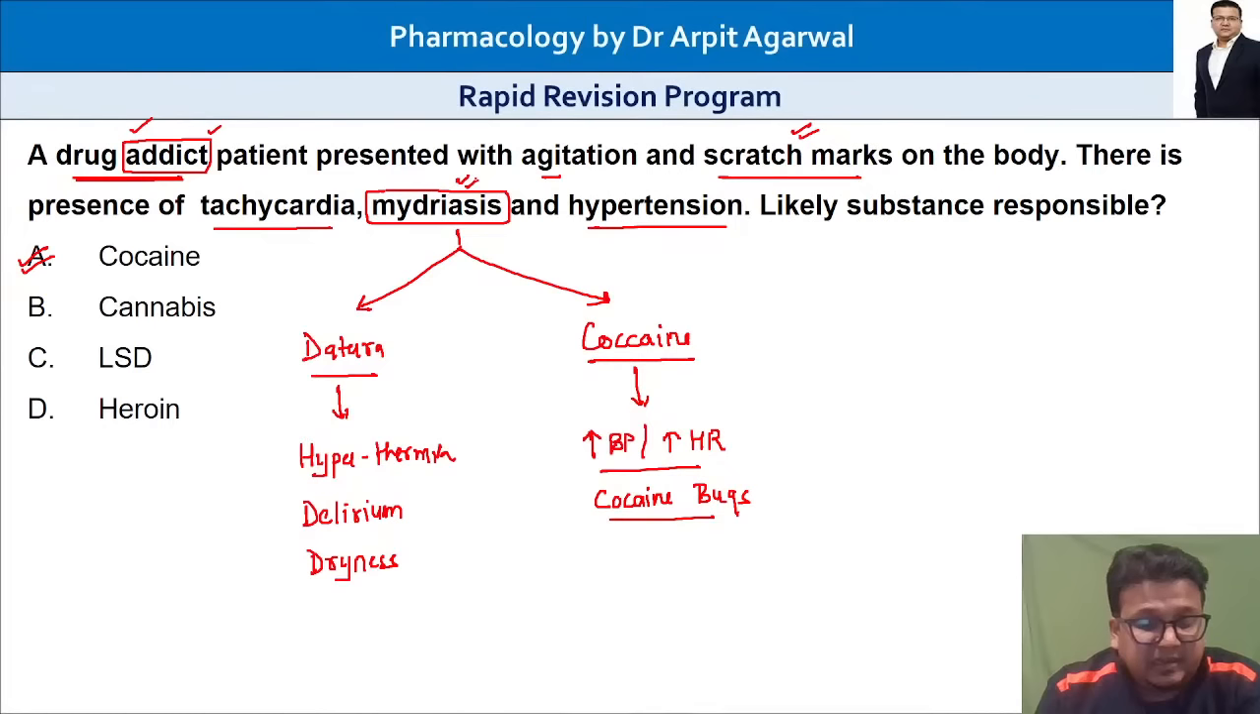Hypothermia? No, no, no. In datura, there is atropine-like hyperthermia. Hyperthermia due to absence of sweating, temperature goes up. Hyperthermia. Okay, dryness of mouth. Yes, in delirium. That is correct.